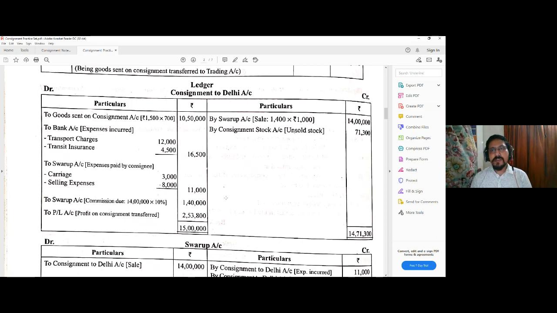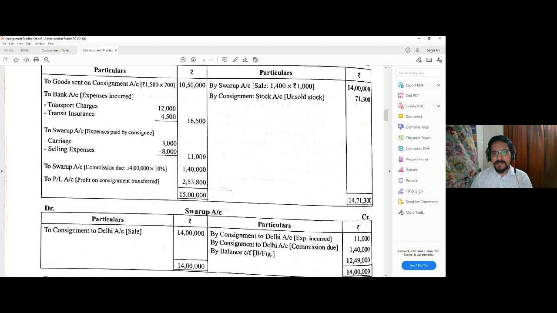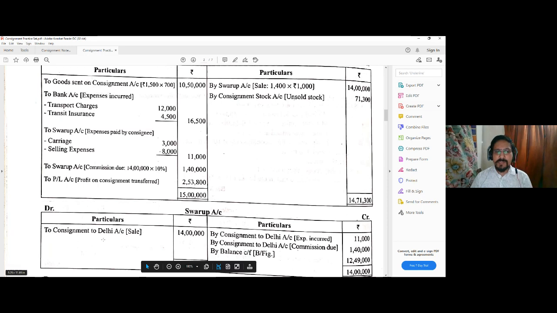Then Swarup sold the goods, 1,400 oil bottles at the rate of 1,000 per bottle. So 1,400 into 1,000, that is 14 lakh, is the sale proceeds. Now all these expenses incurred by the consignee and the sale by the consignee are recorded in the Swarup account. On the credit side you find the consignment expenses incurred, and on the debit side, to consignment for sale, 14 lakh. On this 14 lakh sale, Swarup is entitled to 10% commission, that is 1,40,000, so it is credited to the Swarup account by consignment.